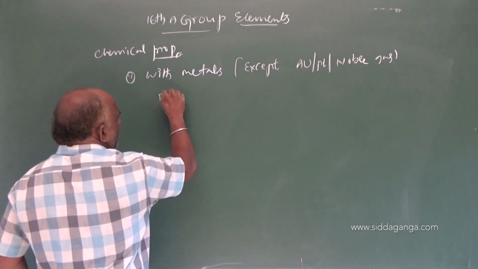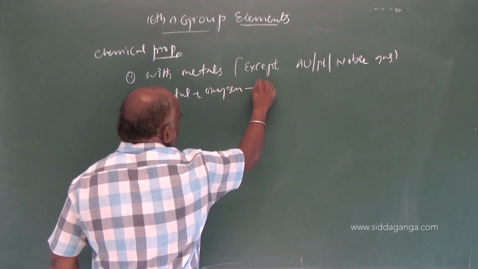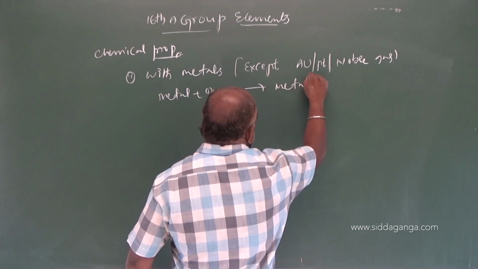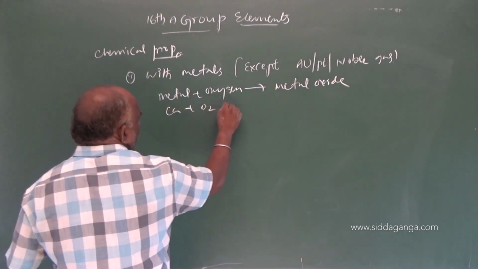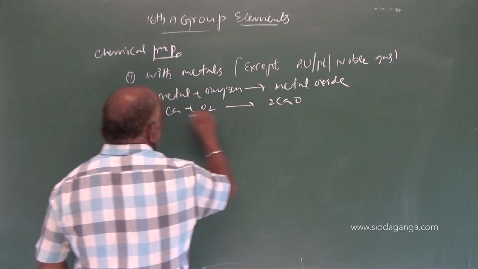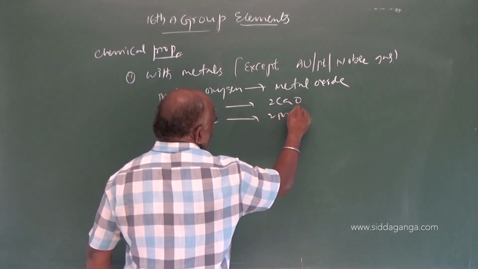So metal plus oxygen gives rise to metal oxide. Ca plus O2 gives CaO, Mg plus O2 gives MgO.